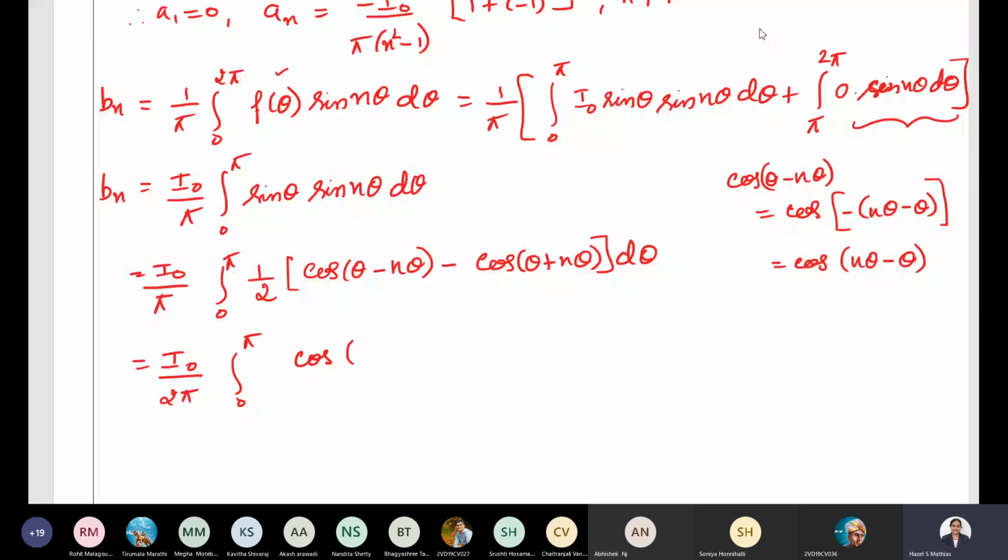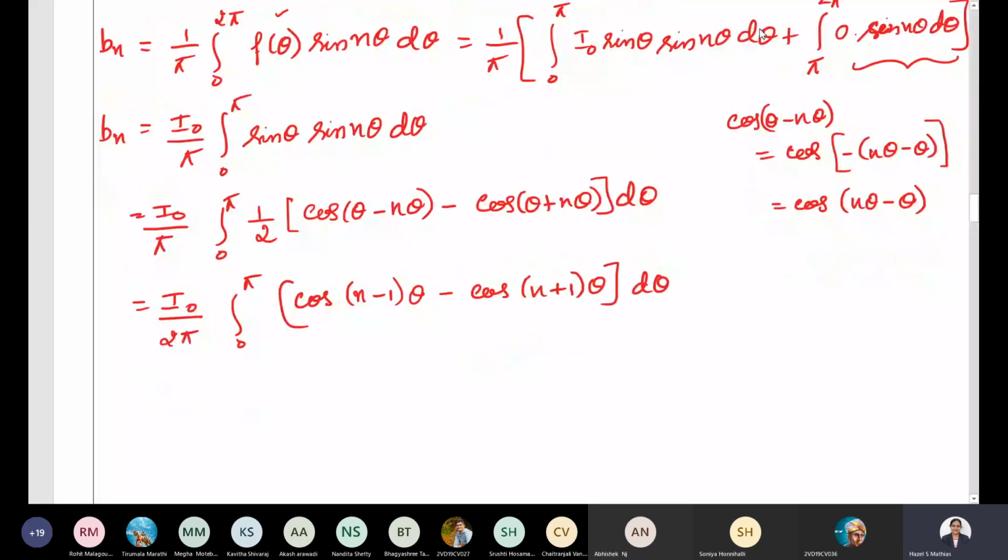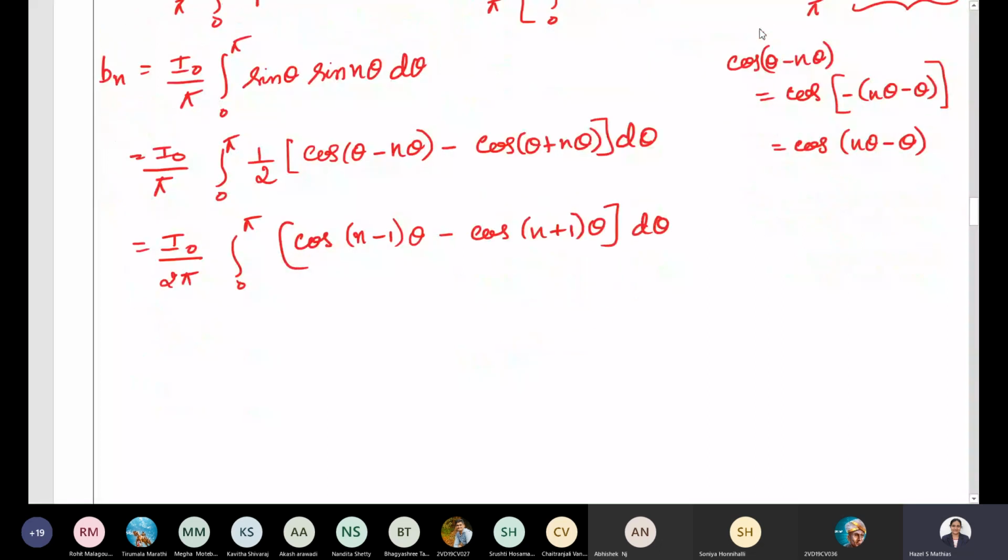Yes, ma'am. Okay, so let's take theta outside. What we will have? Cos n minus 1 into theta minus cos n plus 1 into theta d theta. Is this step clear, everybody? Yes, ma'am, because cos of minus theta is same as cos theta. Now integrate, I naught by 2 pi.